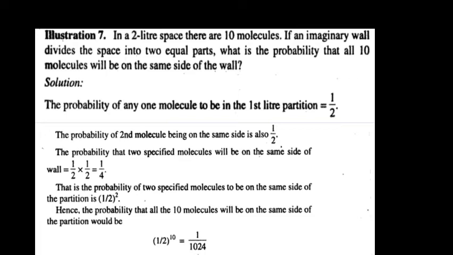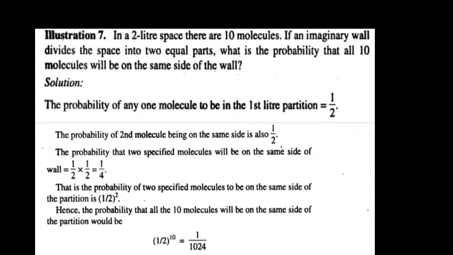The probability that two specified molecules will be on the same side of the wall is equal to 1 upon 2 into 1 upon 2, which will be 1 upon 4. That is, the probability of two specified molecules to be on the same side of the partition is 1 upon 2 whole square.